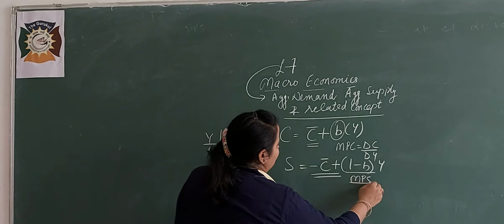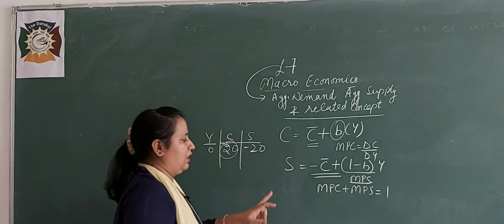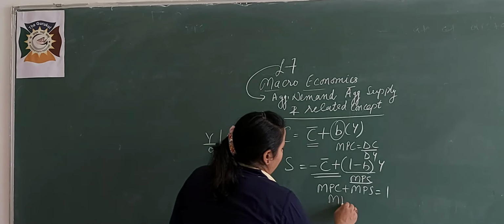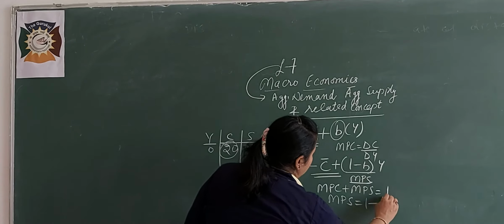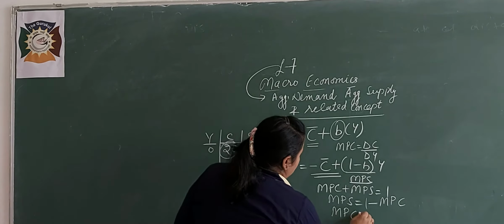Why will we write MPS? Because we know MPC plus MPS is equal to 1. Then MPC value is equal to 1 minus MPS and MPS is 1 minus MPC. Okay beta. Here we assume B as MPC. So 1 minus B is known as MPS. MPS is equal to delta S upon delta Y. It means change in saving upon change in income.